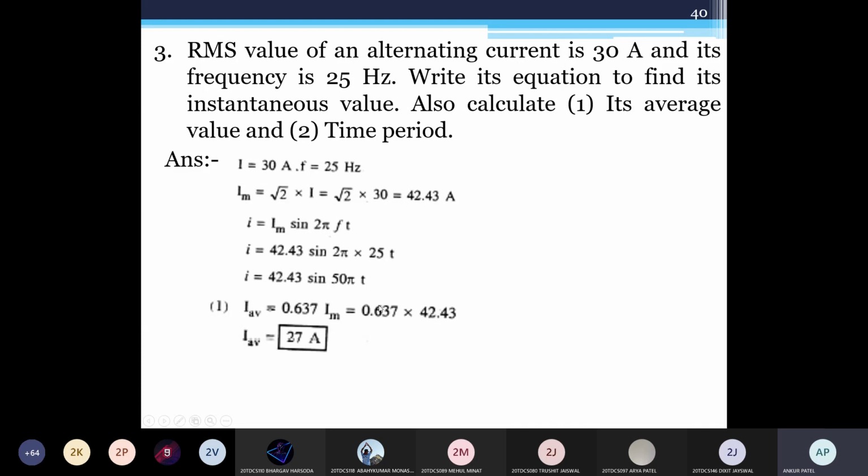Now time period. 1 upon frequency. Yes, 1 upon f. So that is 0.01 second. Okay. So by knowing this relation, you can find out whatever you have asked. So if you are asked in equation form, then first write in equation form, then find out whatever parameters you are asked. Time period is 0.04, yes, 0.04 second. Okay, sorry.